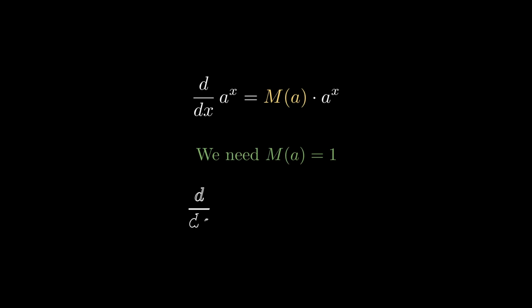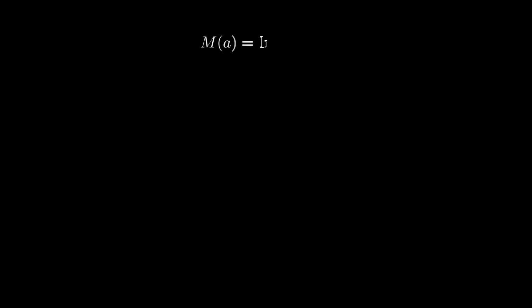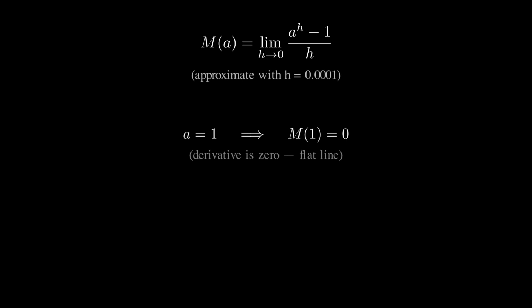Okay, so we remember m of a being this limit where h approaches 0 and a is some constant. And we want to set m of a equal to 1. So let's try some different a values and see what we get for m of that value. So m of 1 gets us 0, that's not very helpful. m of 2 gets us 0.7, which is a bit smaller than 1, so our derivative will get shrunk.